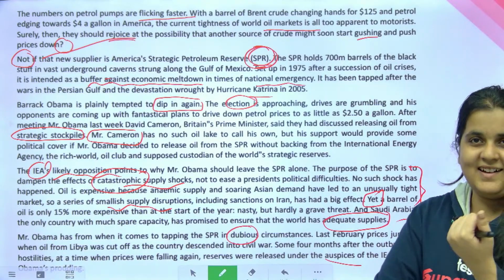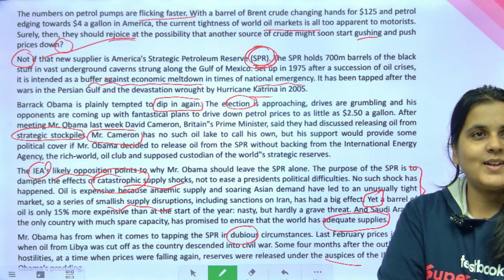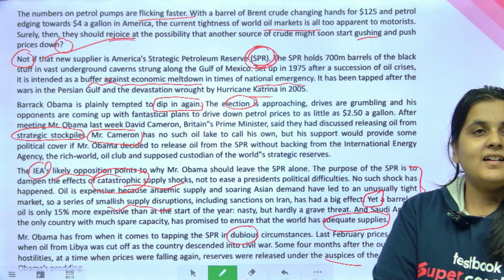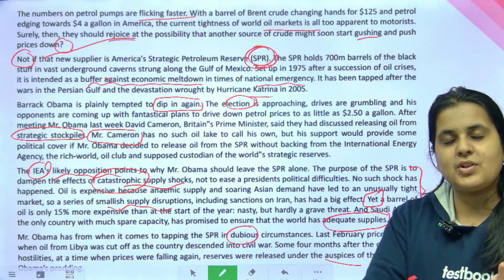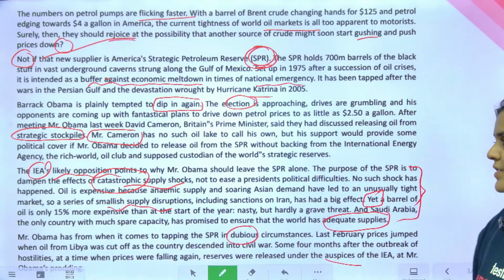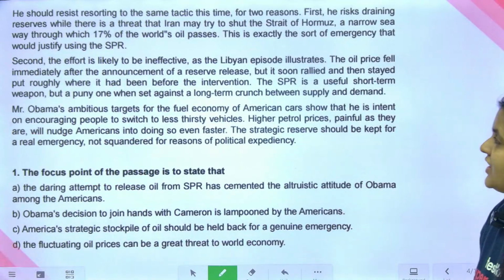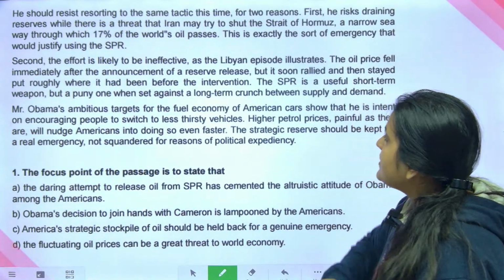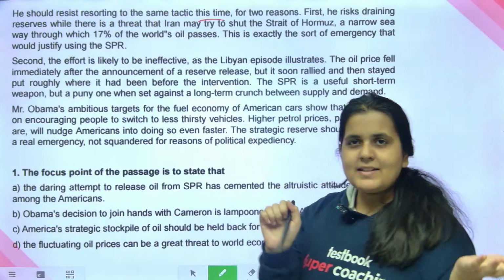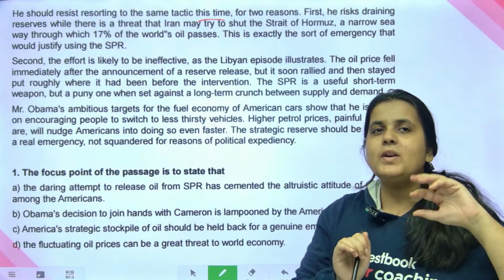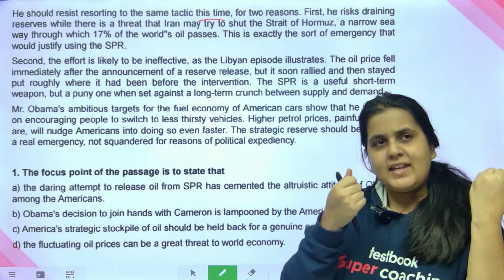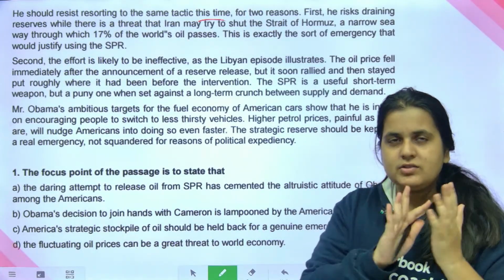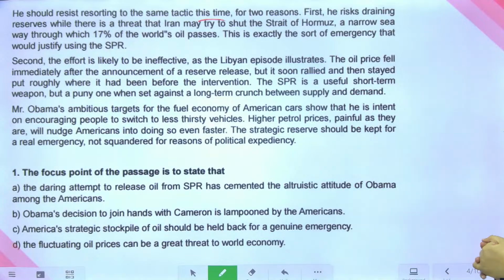So, yeah, this is basically talking about how पहले भी ऐसे कुछ shady circumstances हो चुके हैं when he has tapped the reserves. He should resist resorting to the same tactic this time. तो पहले he has done this, मतलब कुछ shady circumstances हुए हैं, कुछ dubious circumstances हुए हैं when he has gone and done it and IEA को भी influence करके stockpile से निकाला. But now he should resist.